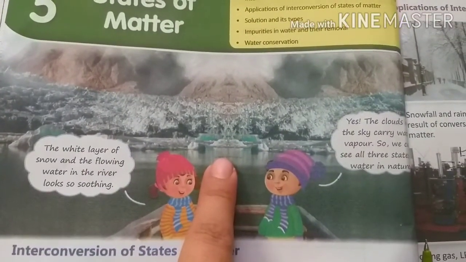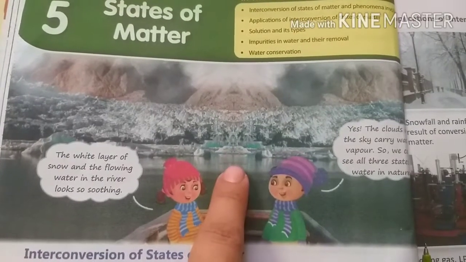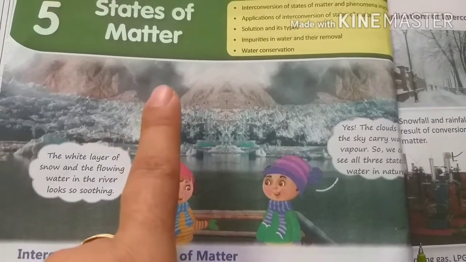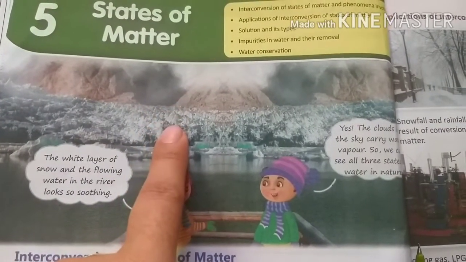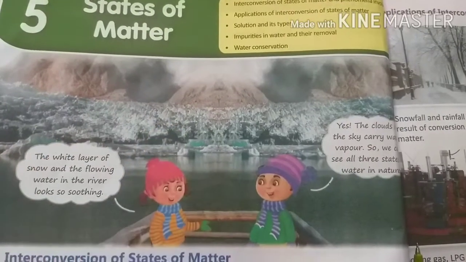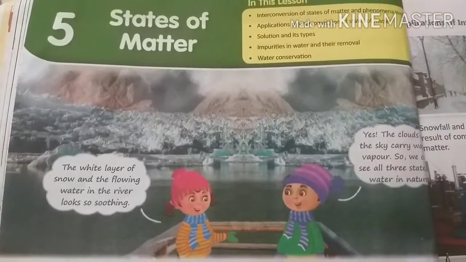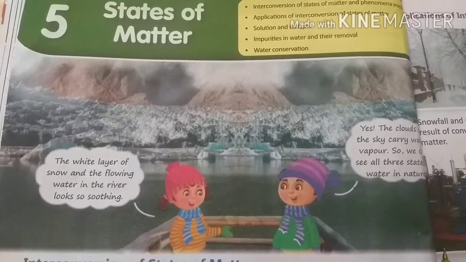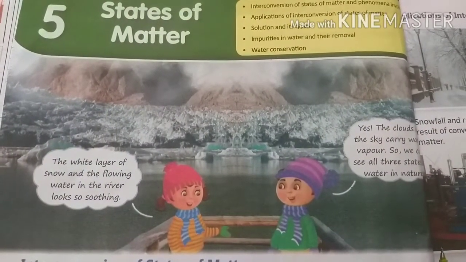Water in the river is the liquid state, snow on the mountains is the solid state, and water vapor, when it becomes warm and converts into water, is the gaseous state.